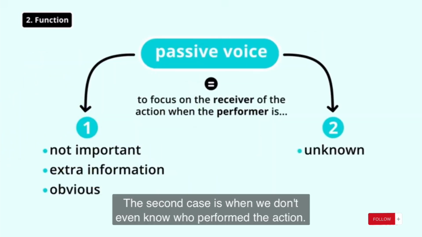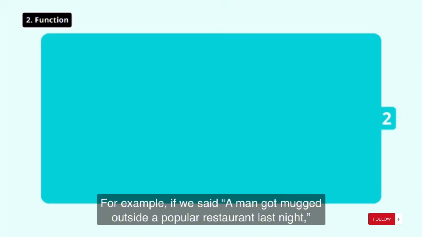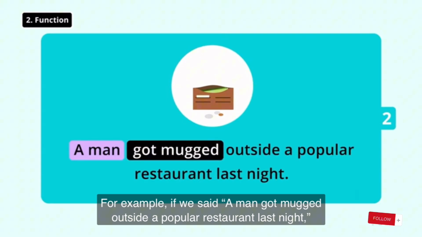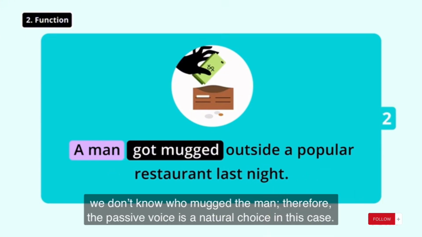The second case is when we don't even know who performed the action. This is often the case in news reports. For example, if we said, a man got mugged outside a popular restaurant last night, we don't know who mugged the man, therefore the passive voice is a natural choice in this case.